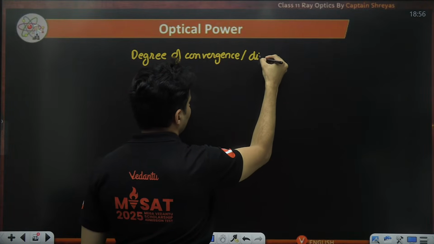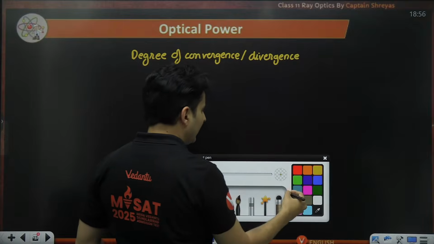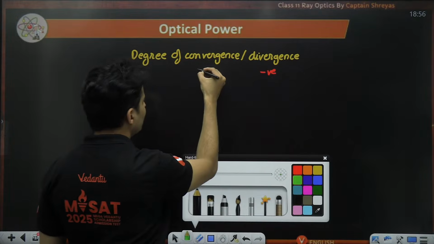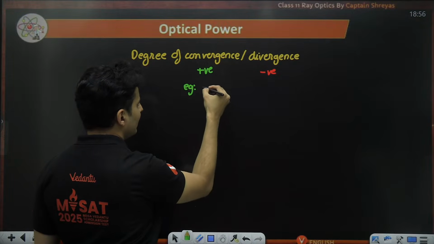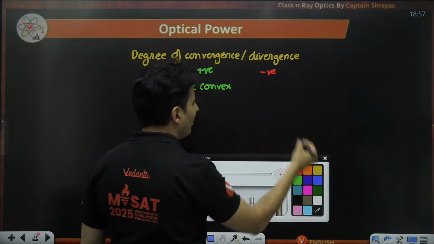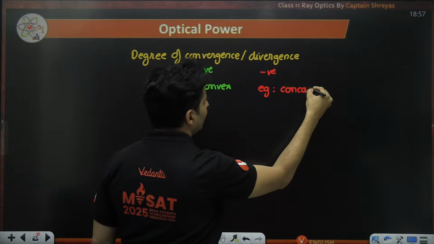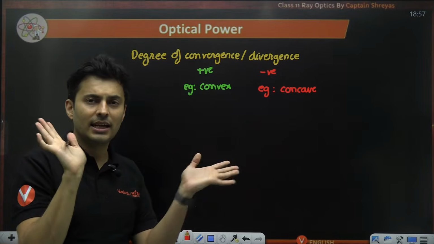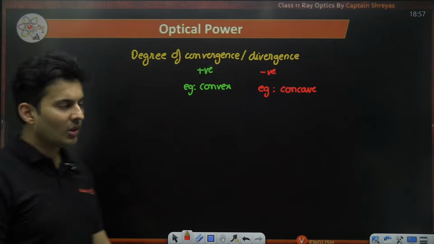Whenever it is diverging, the power is negative, and whenever it is converging, it is positive. An example of a converging lens is a convex lens in air, whereas an example of a diverging lens or diverging power is a concave lens in air. So if we take a concave lens, the rays will diverge, so negative power. A convex lens will converge.